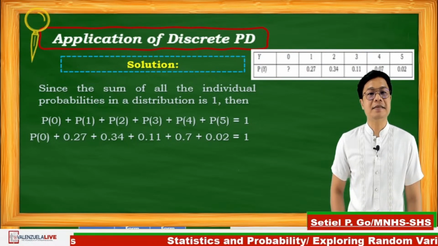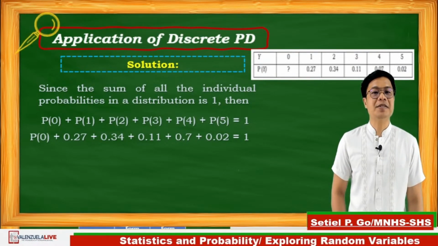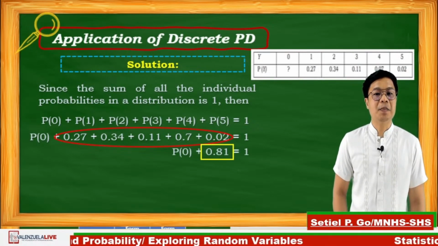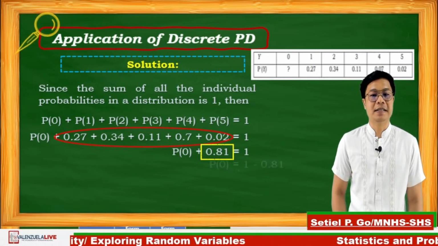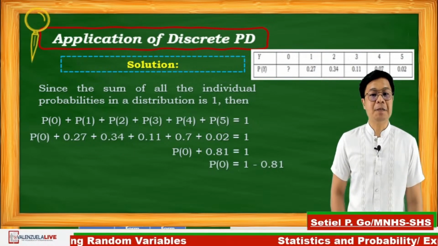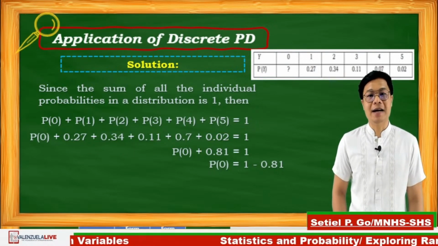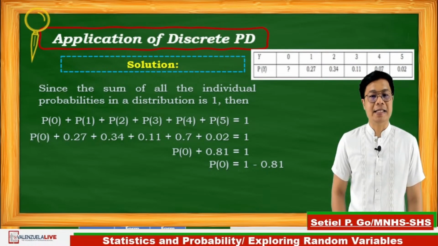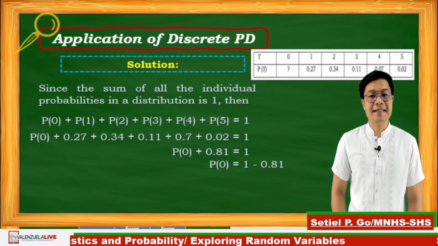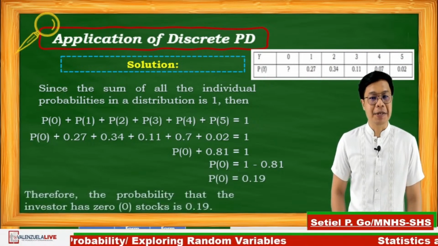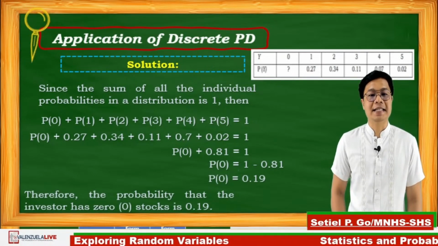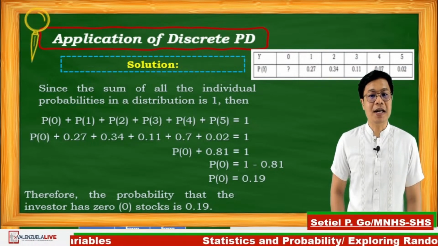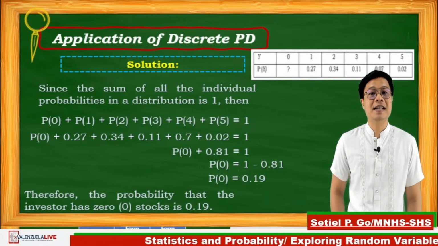And as you can see, adding the following terms, we get P of 0 plus 0.81, which is equal to 1. Using the addition property of equality, we have P of 0 is equal to 1 minus 0.81. Simplifying the right side of the equation, P of 0 is equal to 0.19. Therefore, the probability that the inventor has 0 stocks is 0.19.